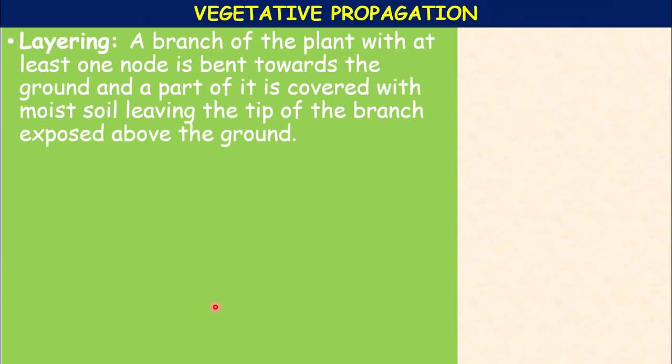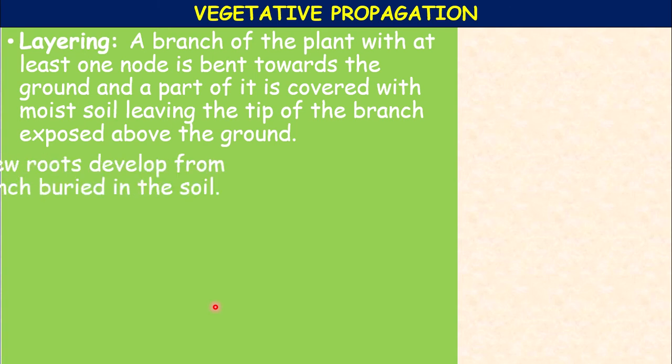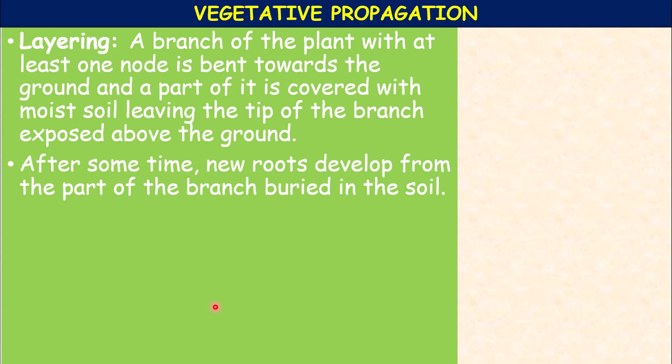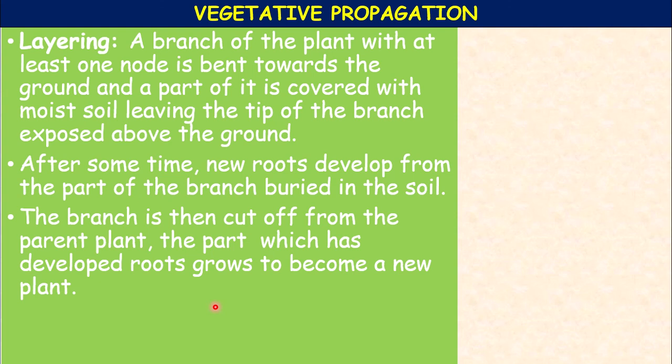Next, layering. A branch of a plant with at least one node is bent towards the ground and it is covered with moist soil, leaving the tip of the branch exposed above the ground. This is called layering. After some time, new roots develop from the part of the branch buried in the soil. After production of roots, the branch is cut off from the parent plant, and the part which has developed roots grows to become a new plant.